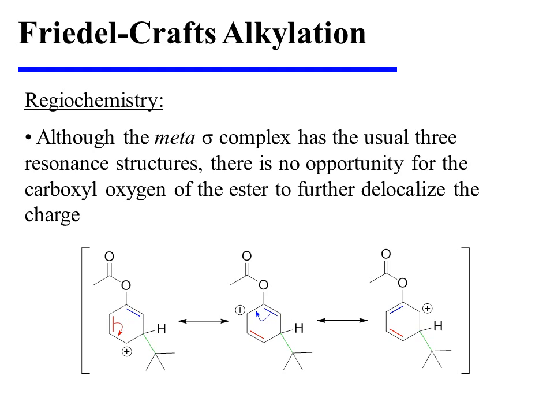Therefore, the resonance hybrid for the meta-sigma complex is higher in energy than the ortho and para-sigma complexes. Consequently, this pathway is not favorable in this particular reaction.